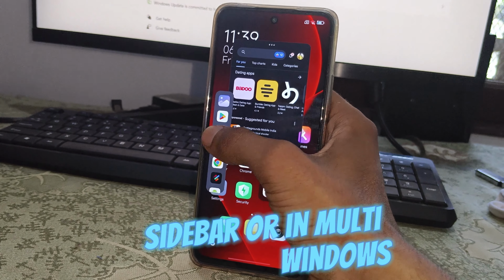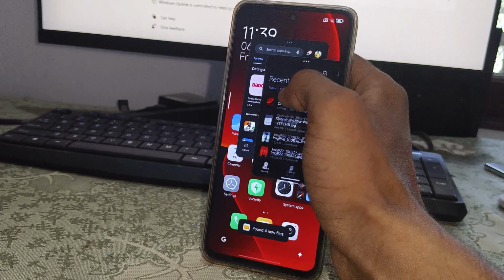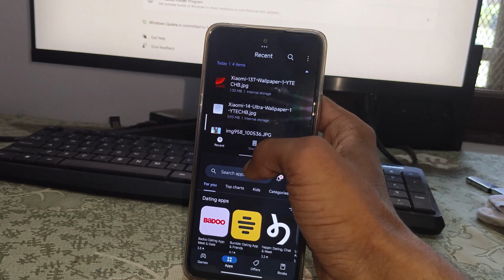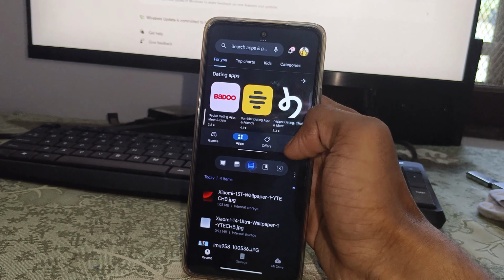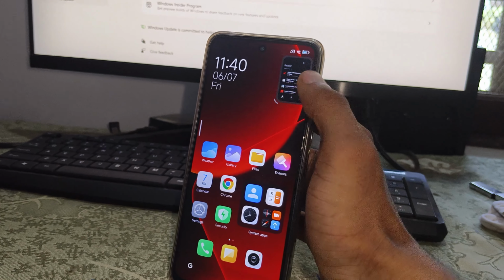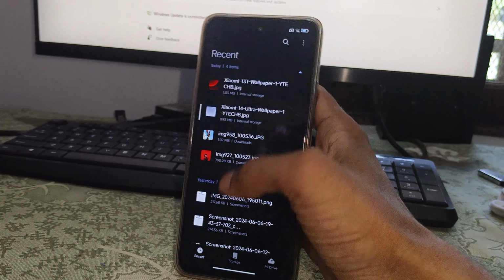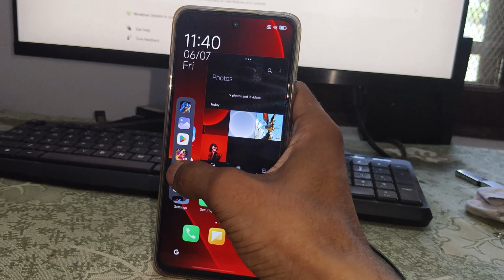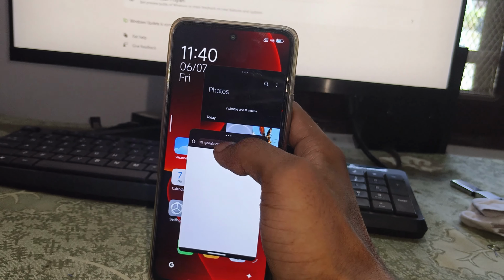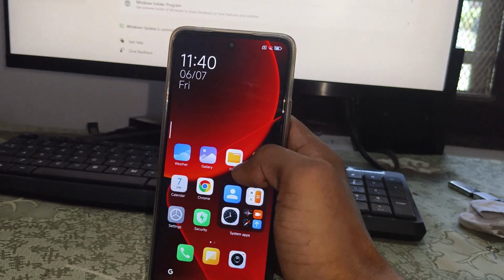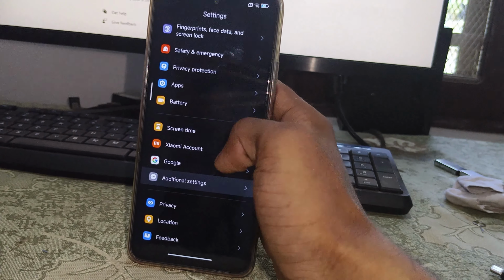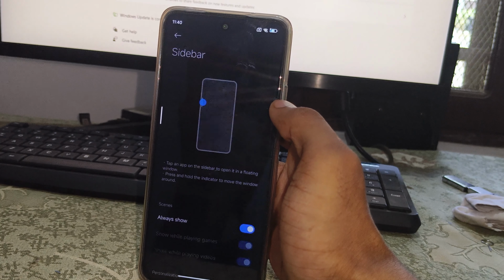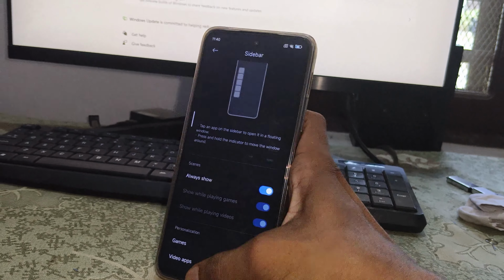Another feature's name is sidebar features. If you enable this feature, you can open any two applications in a floating window, and switch between two split screens. You can also change the size of the floating window according to your choice, maximize or minimize. You can also simply drag and drop any two applications from the sidebar like this. If you want to enable this feature, simply go to additional settings, click on floating window, click on sidebar and enable this feature. Enable always show features and you can enjoy them. After that, let's move to another feature.